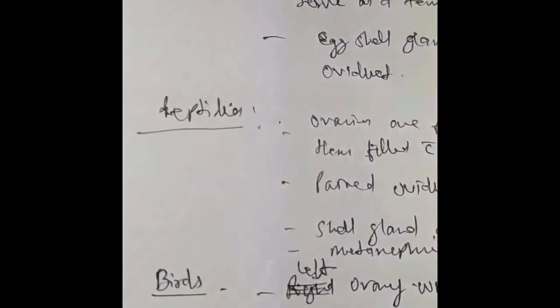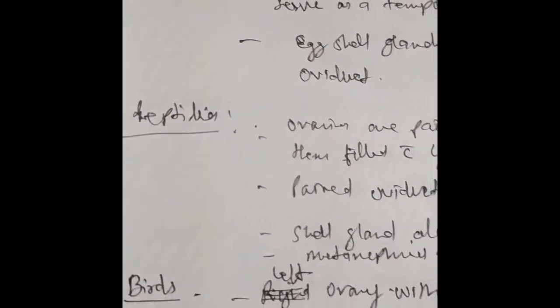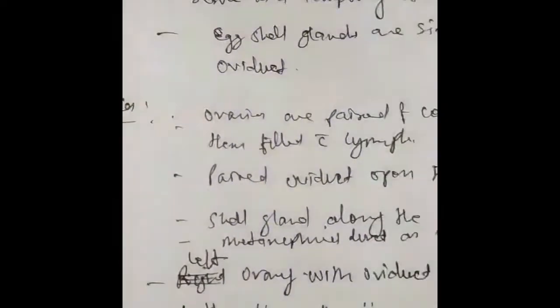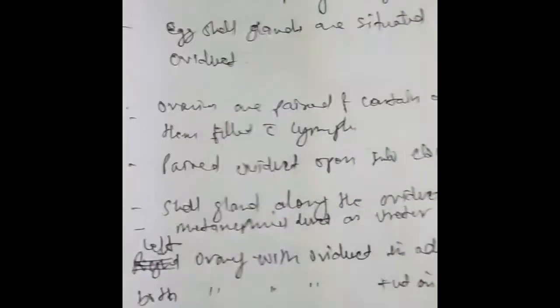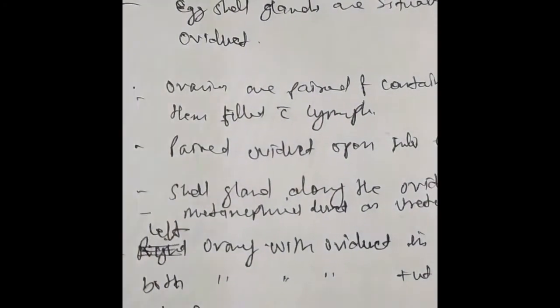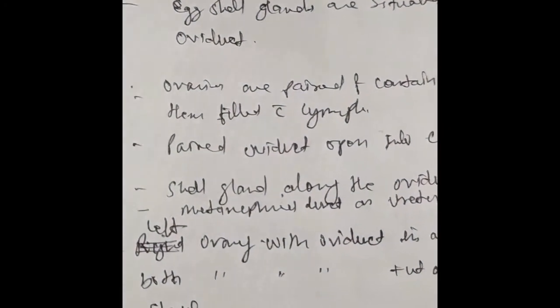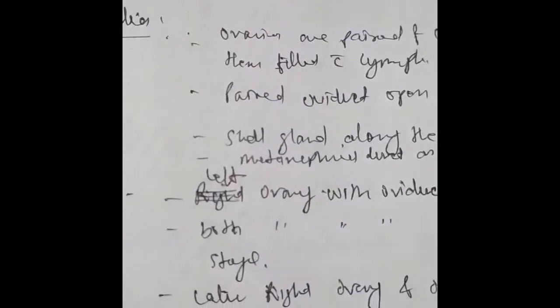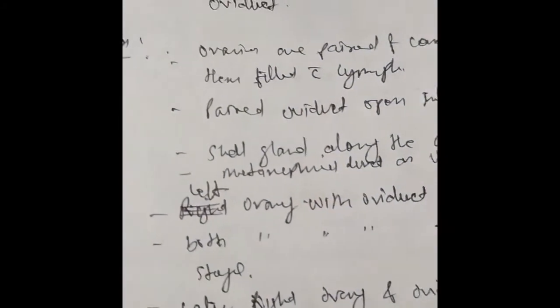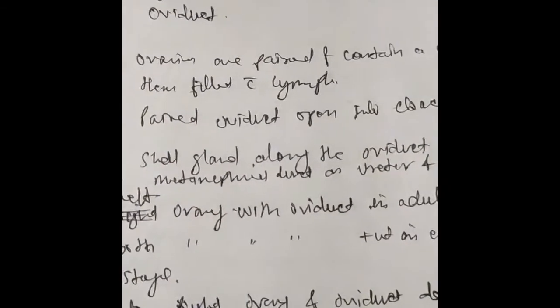Now coming to the reptiles. In class Reptilia, the ovaries are paired and they also contain a cavity within them filled with lymph, and the paired oviducts open into the cloaca separately, and shell glands are also found along the oviduct.